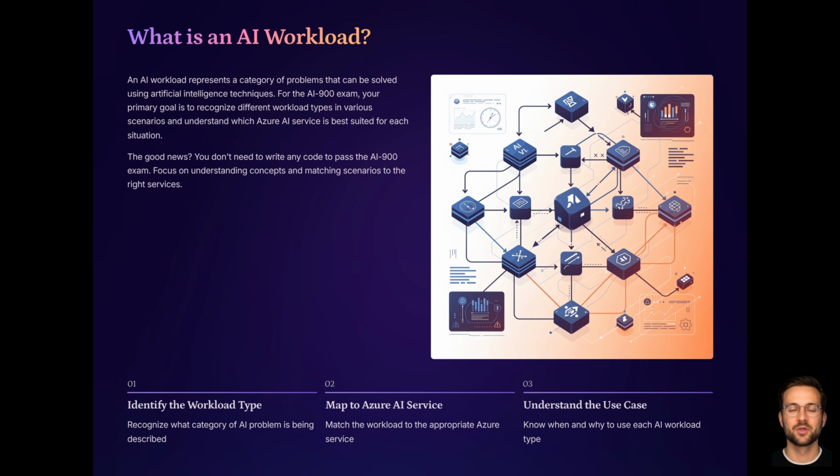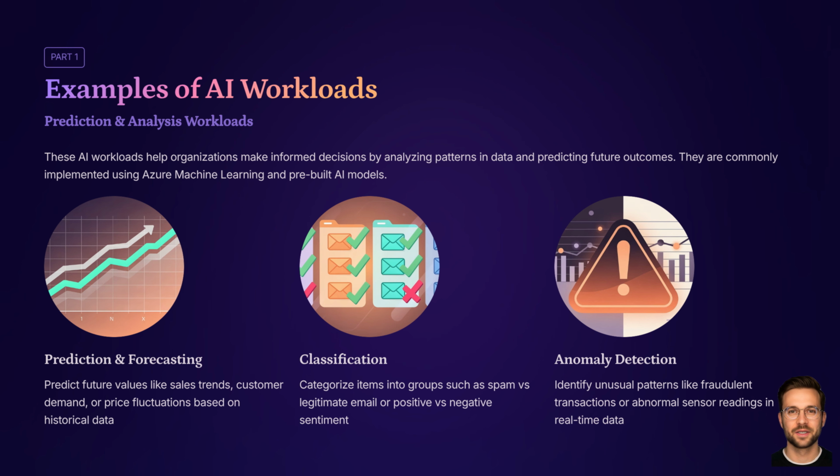You don't need to code these solutions for AI-900. But you do need to identify which type of workload a scenario is describing. And which Azure AI service could support it. Let's go through these workloads at a high level. First, prediction and forecasting. These workloads use historical data to predict numeric values or future events. Examples include predicting future sales numbers, estimating the price of a product, forecasting demand for inventory. In Azure, these are often implemented with machine learning models in Azure Machine Learning, or with other analytics tools that use ML models.